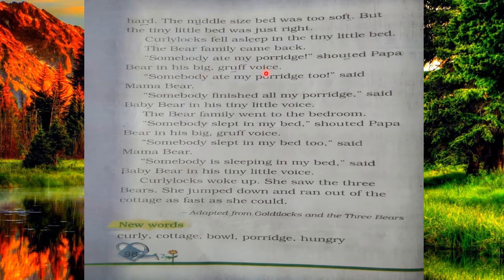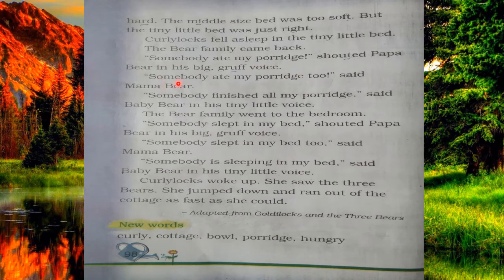So here what happened? When the bear family came back from walking, they saw in the house that somebody ate my porridge, shouted Papa Bear in his big gruff voice. Firstly Papa Bear saw that somebody ate his porridge, his food, and then he shouted in a loud and big voice.